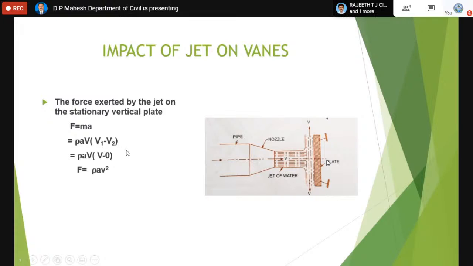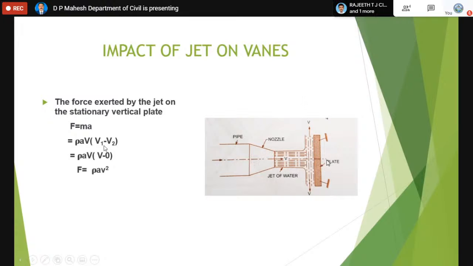What are V1 and V2? V1 and V2 are the velocities of the jet in the direction of the jet. V1 is before it strikes, V2 is after it strikes. Both are in the direction of the jet, the x-axis. Initially, the velocity of the jet is in the x direction, and its value is v. Finally, after striking, the velocity of the jet will remain v. It is an assumption: after striking, it still has the same velocity. The vanes are assumed smooth, so there are no losses.